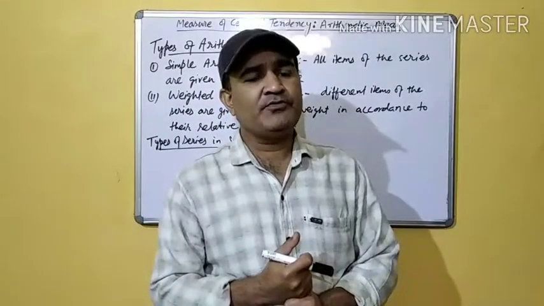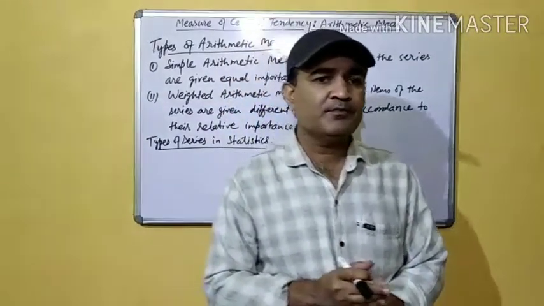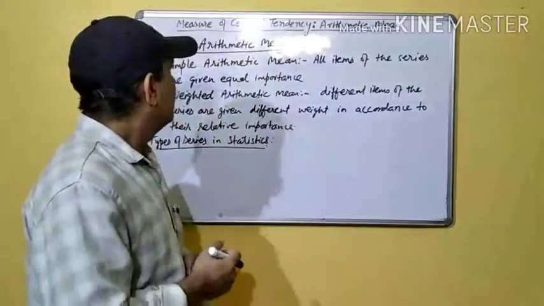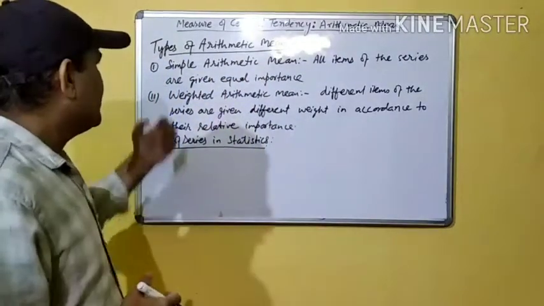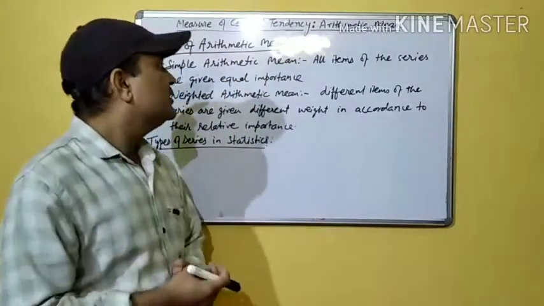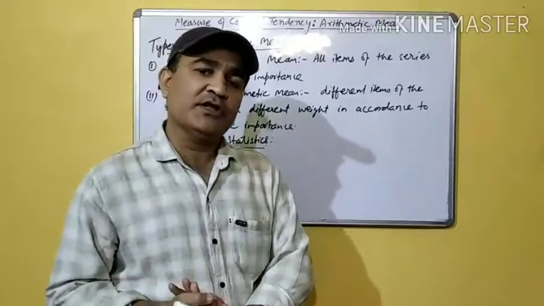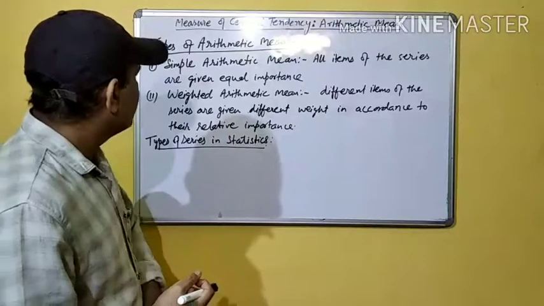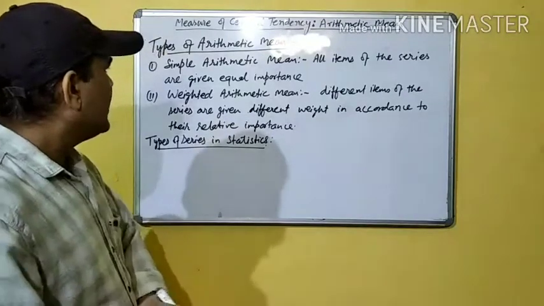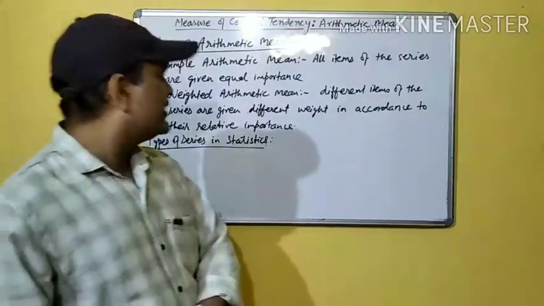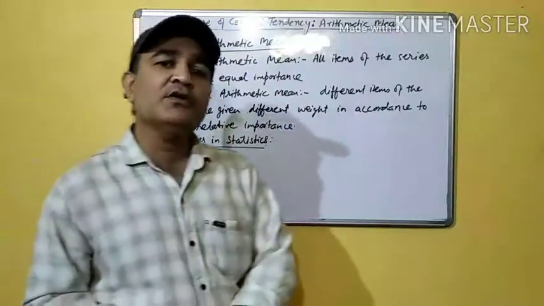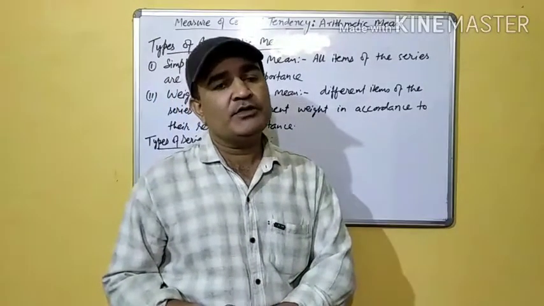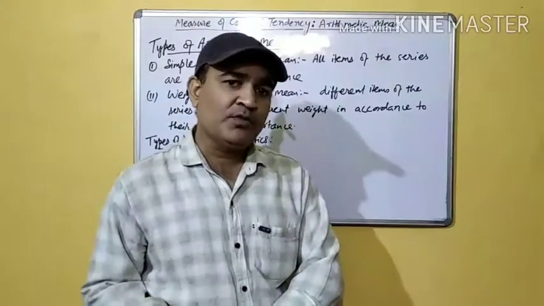Students, now we will see the different types of arithmetic mean. So arithmetic mean is of two types: simple arithmetic mean, in which each and every item of the series is given equal importance, and the second type is weighted arithmetic mean, in which different items of the series are given weight in accordance with their relative importance.